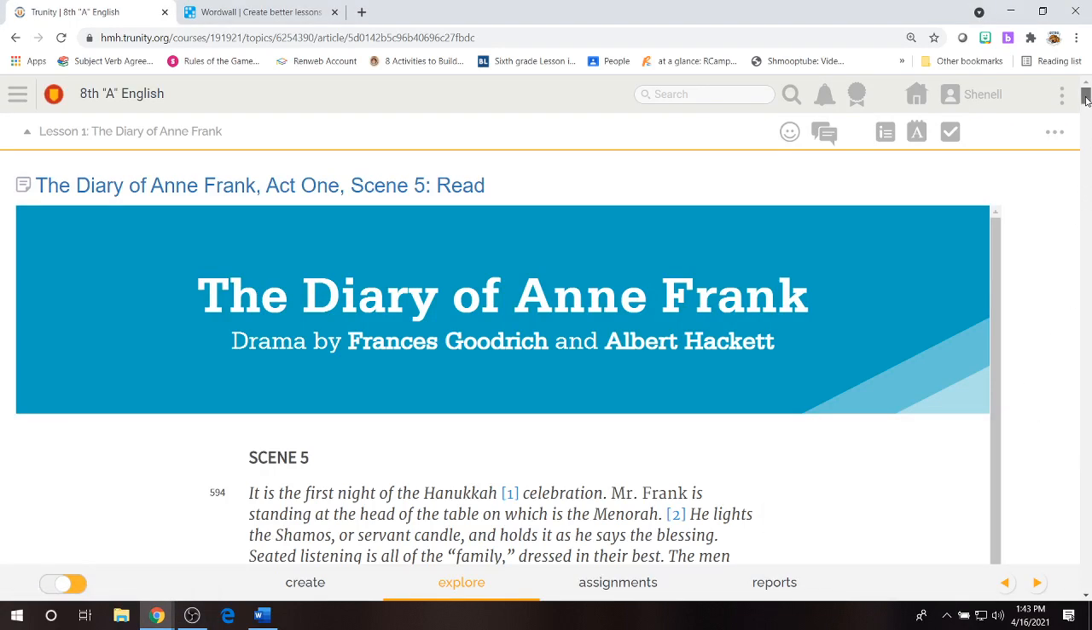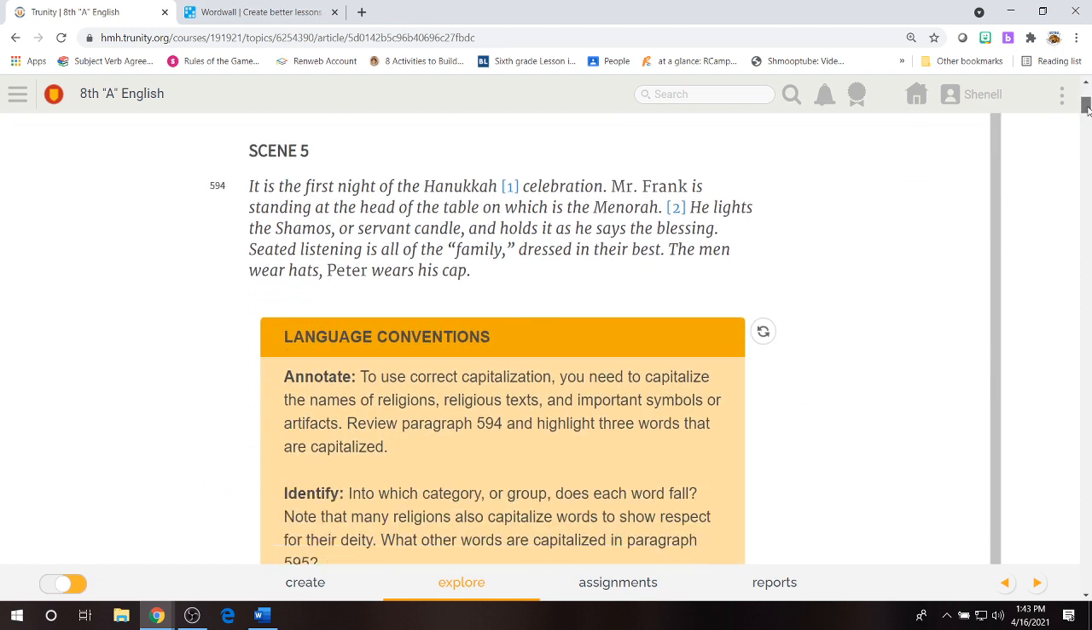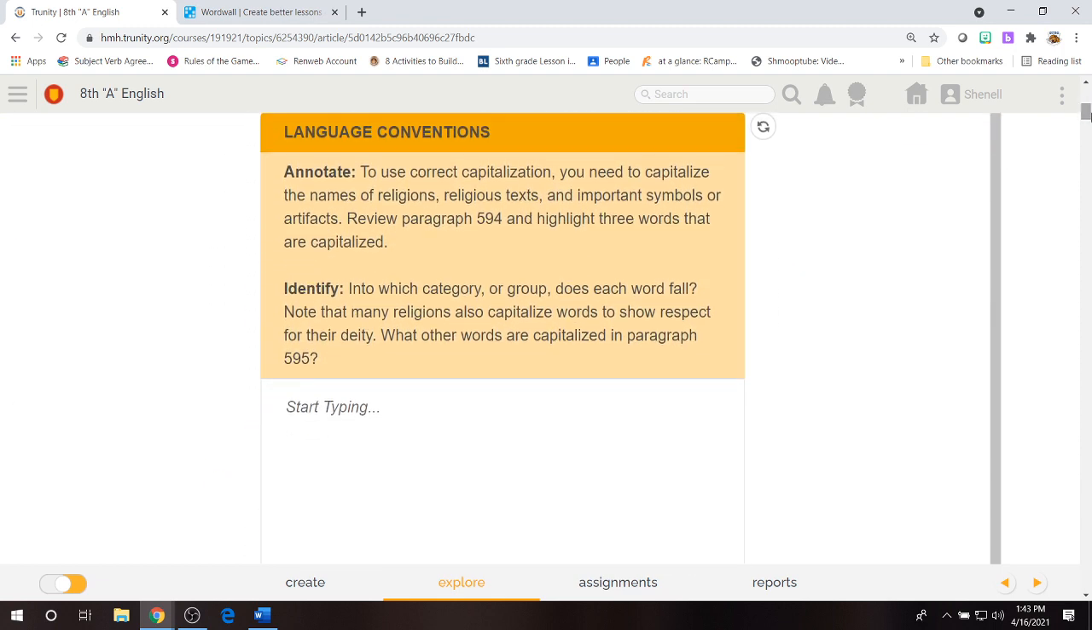Welcome back. So we continue to learn more from the Diary of Anne Frank. We are currently in scene 5. We come to the first stop, which is our language conventions. We're going to annotate in our textbook.